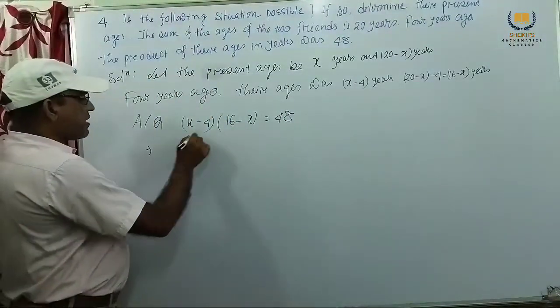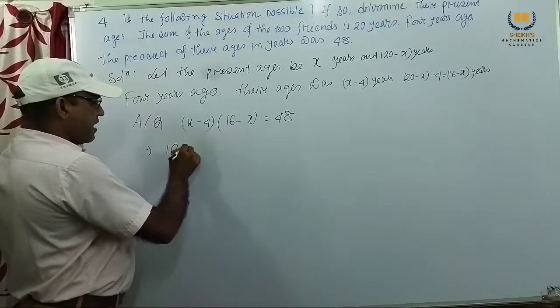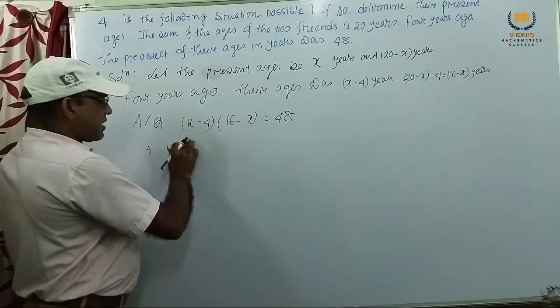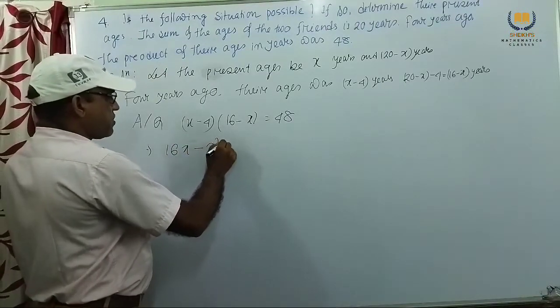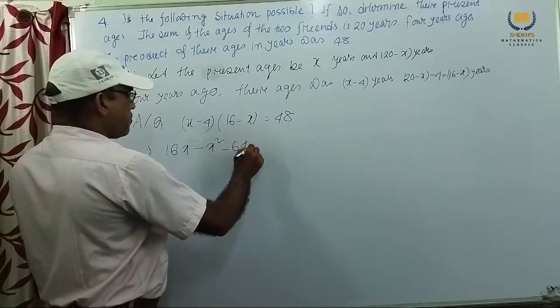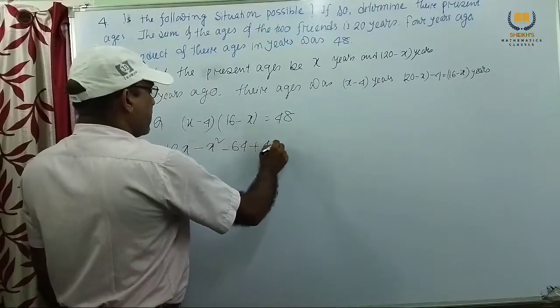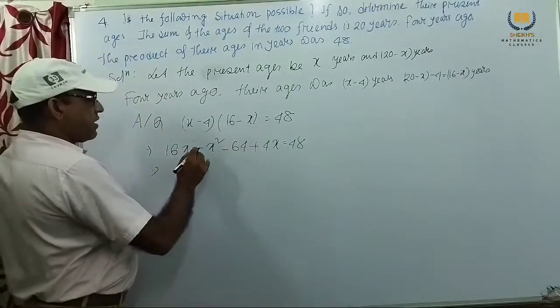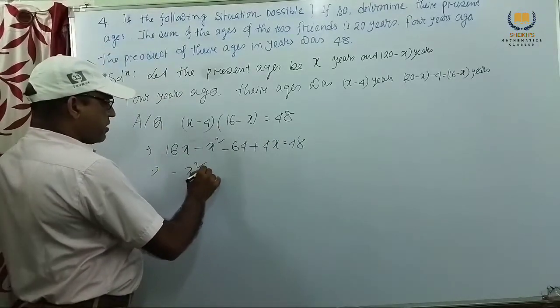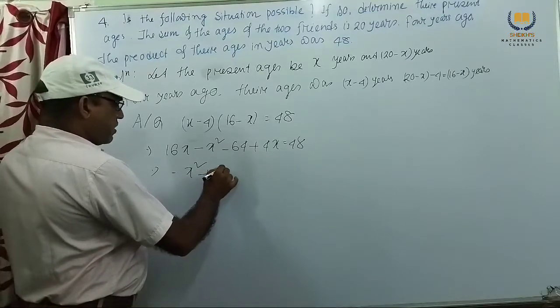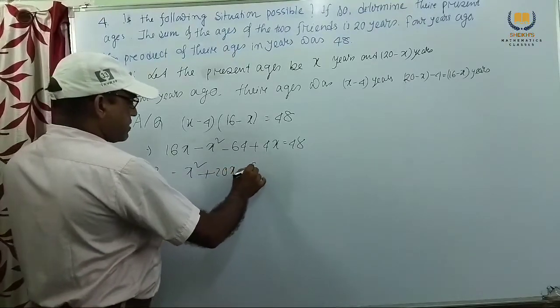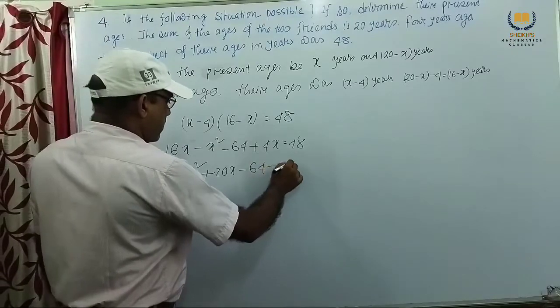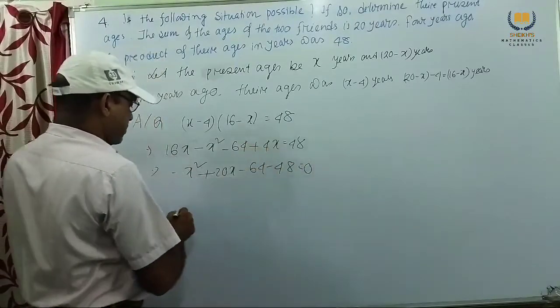Now multiplying this, 16x minus x square minus 64 plus 4x equal to 48. This will be minus x square plus 20x minus 64 minus 48 equal to 0.